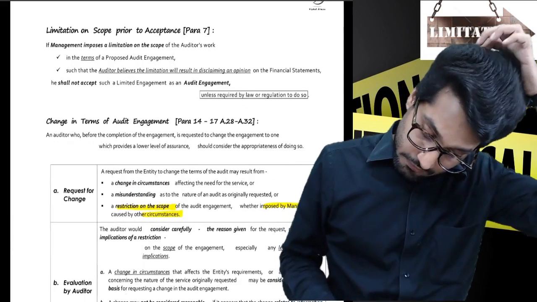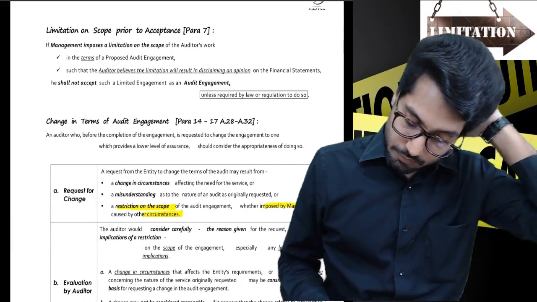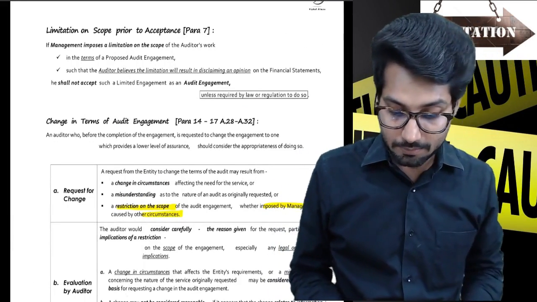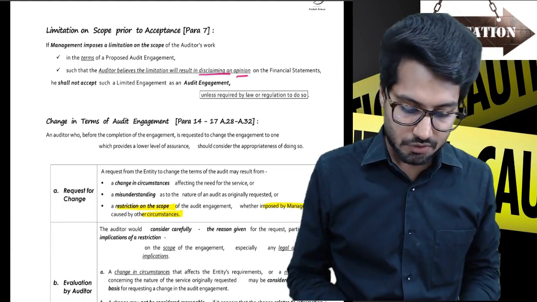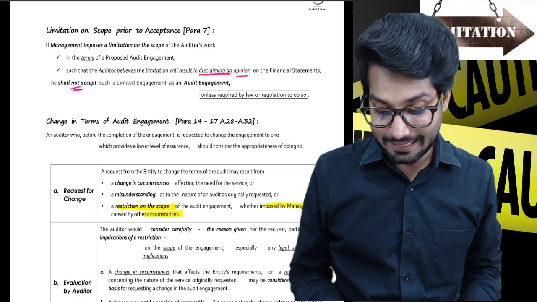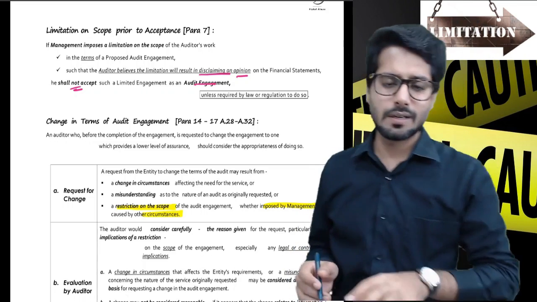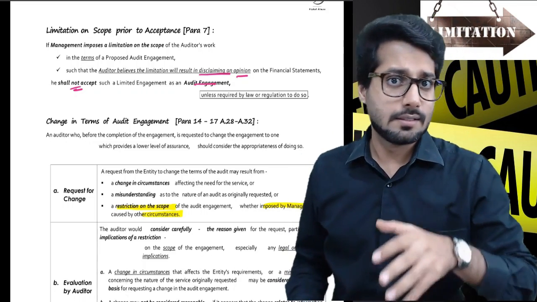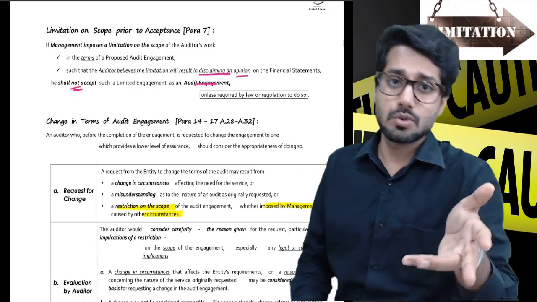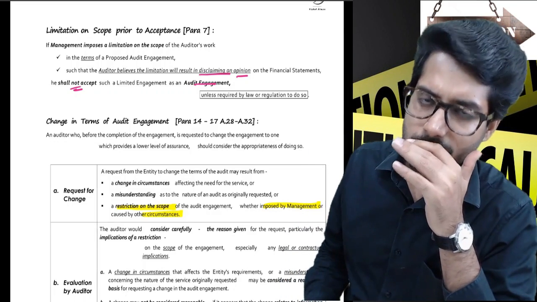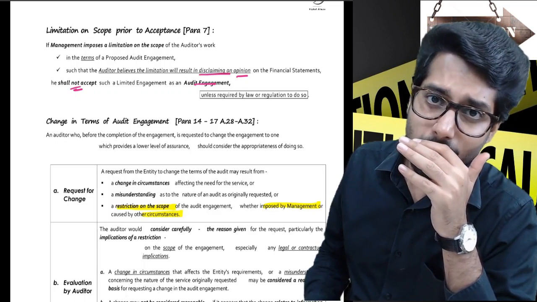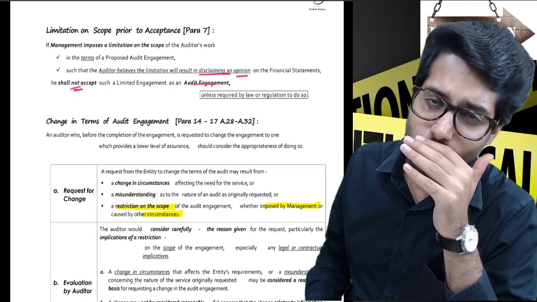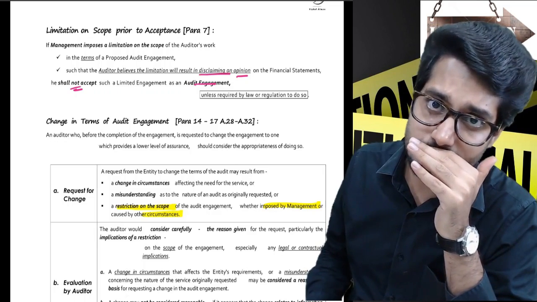The first one: if there is a limitation on the scope of audit in terms of a proposed audit engagement, such that the auditor believes the limitation will result in disclaiming an opinion on the financial statements, he shall not accept the limited engagement as an audit engagement. Which means if they don't allow you to check a specific debtor or certain stock, why don't they allow you to check a stock? Well, how can we allow you to check that? Because if you end up going there, you are a truthful man. You are going to actually nail us, and we don't want that.